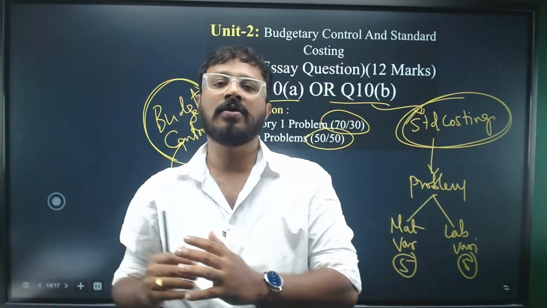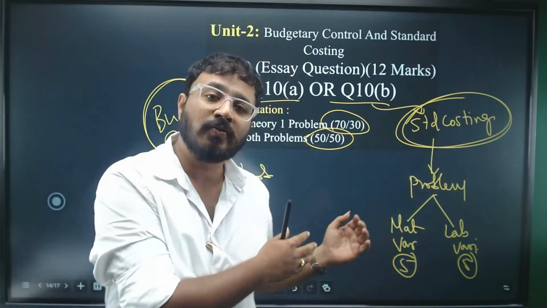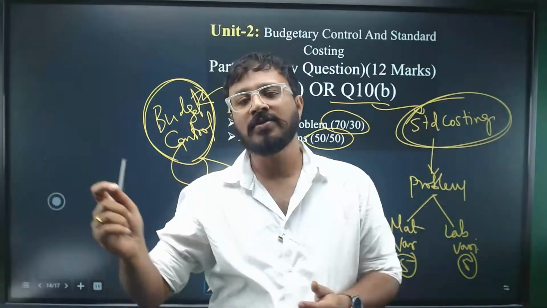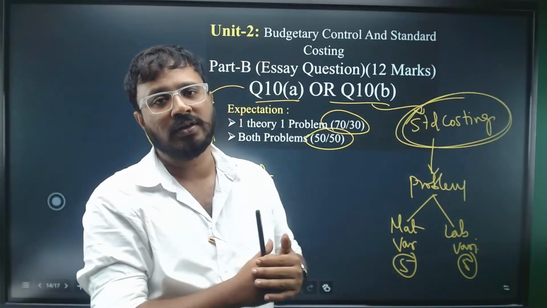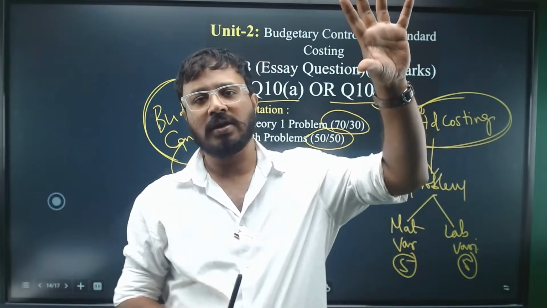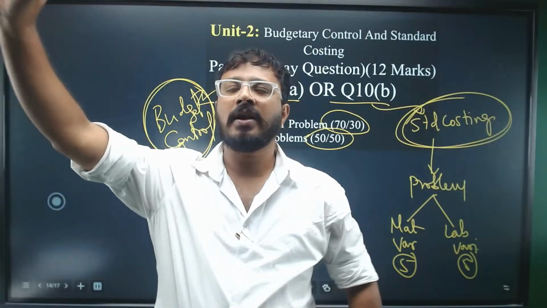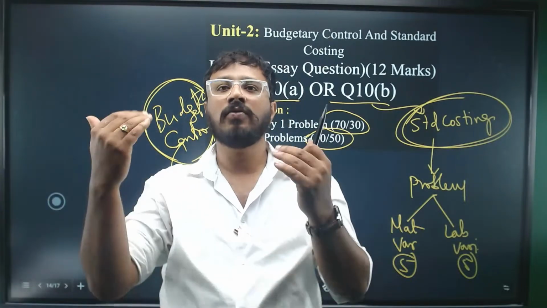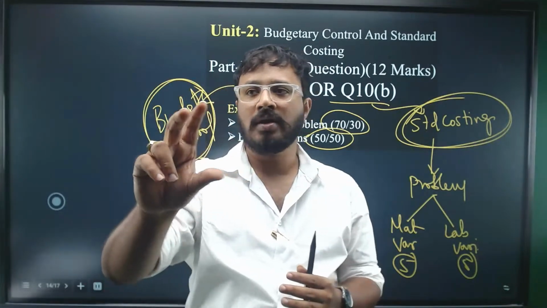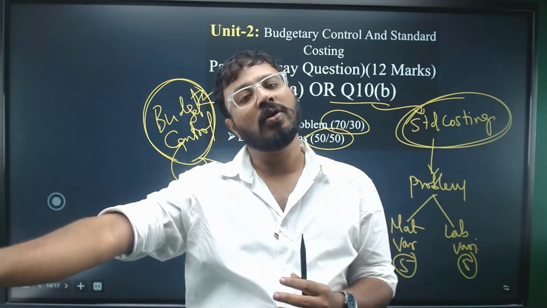Similarly, when it is about problems, especially if it is a problem based on formulas like we get in unit 1, unit 2 and unit 3, write down the formulas very quickly. If you observed while solving ratio analysis, the moment they asked for return on capital employed, return on total assets, I immediately wrote the formulas there so that I don't forget. Similarly, you have to do the same thing. The moment you are looking at a problem based on a formula, write down the formula on the question paper.